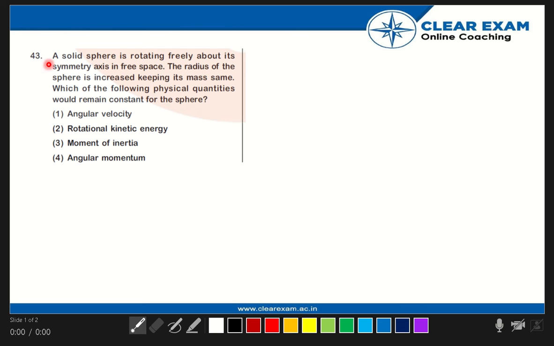Hello everyone, let's start with our question number 43. A solid sphere is rotating freely about its metric axis in free space. The radius of the sphere is increased keeping its mass same. Which of the following physical quantities would remain constant for the sphere? Okay, we have first option angular velocity, second rotational kinetic energy, third moment of inertia, and fourth angular momentum.